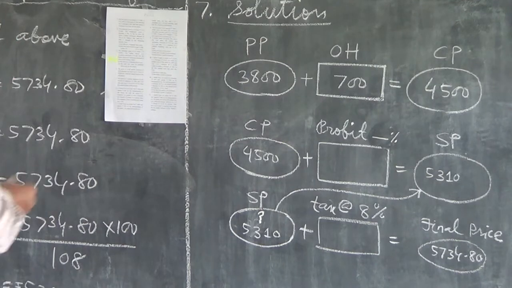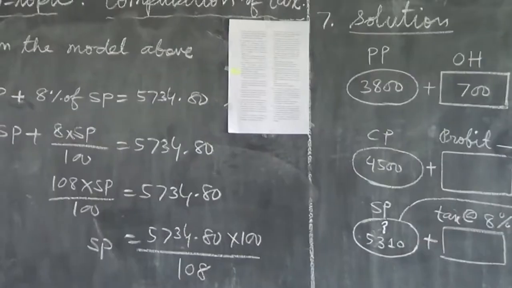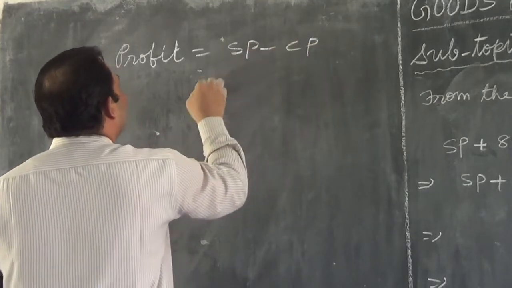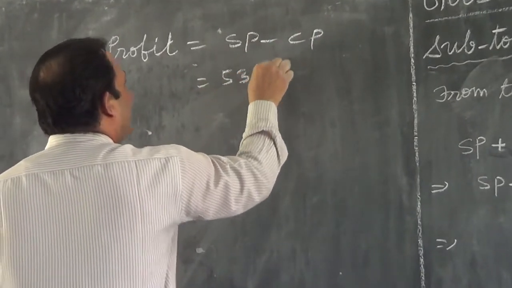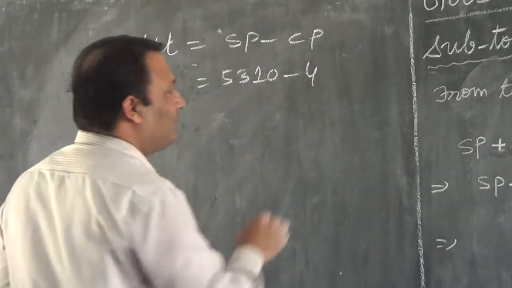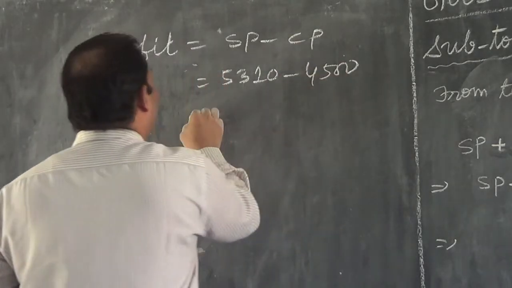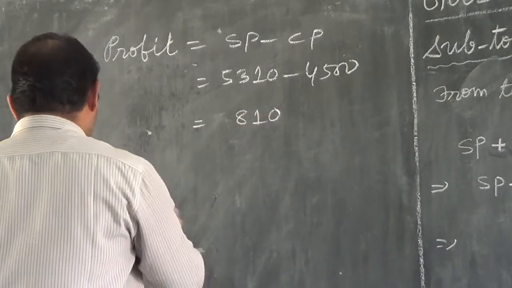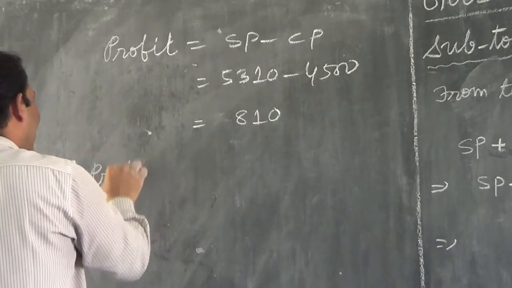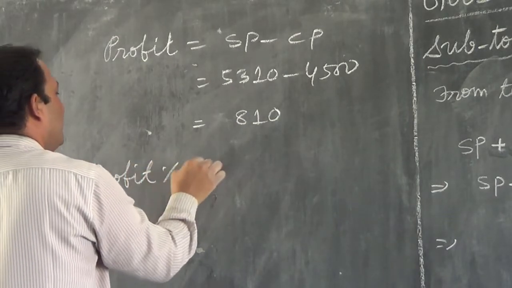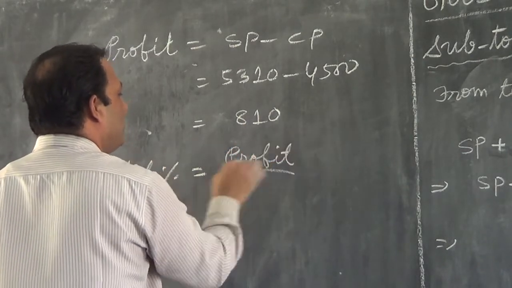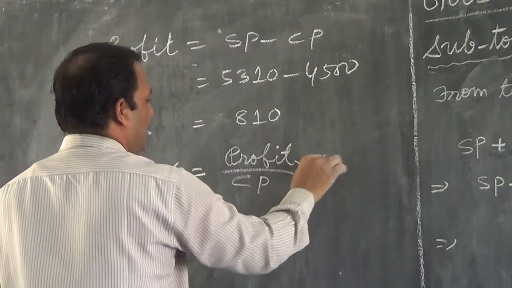So here you can get profit equal to SP minus CP, my formula. Very easy. That is 5310 minus 4,500. So the answer is 810 rupees. Then profit percent. Profit percent equals profit by CP into 100.